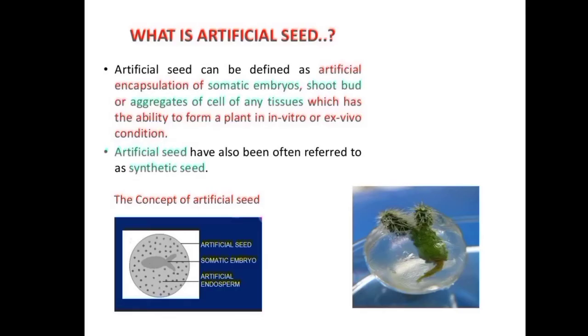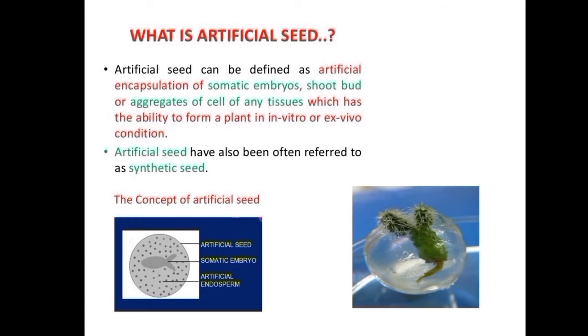Now, if we proceed to the next topic, that is artificial seeds, also known as synthetic seeds. Nowadays the artificial seed technology is one of the most important tools for the breeders and scientists of plant tissue culture. It has offered powerful advantages for large scale mass propagation of plant species.